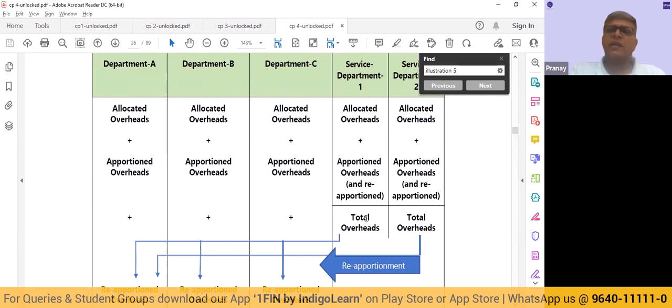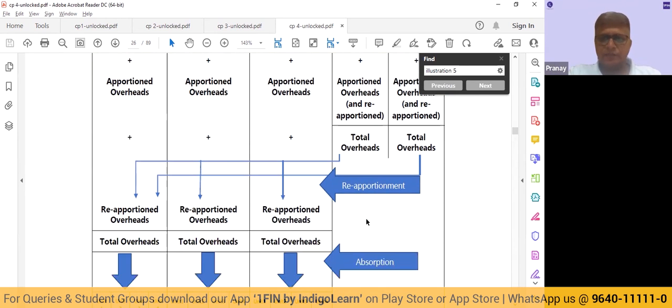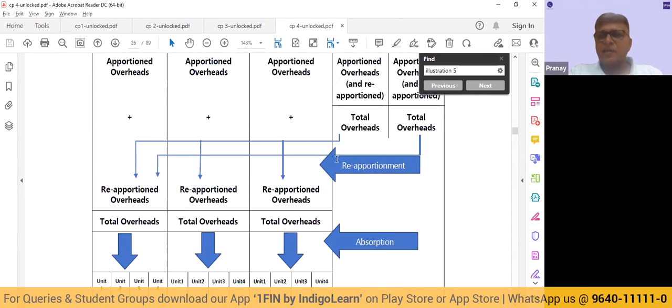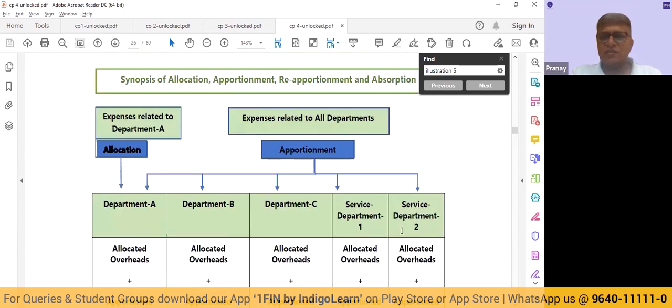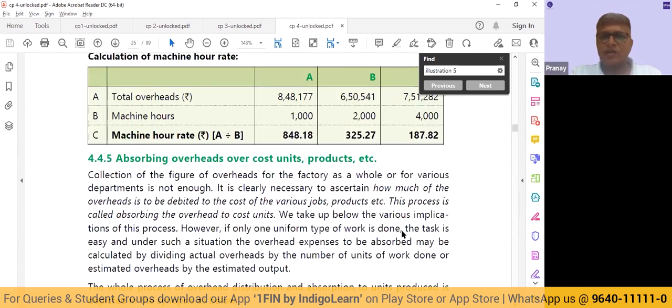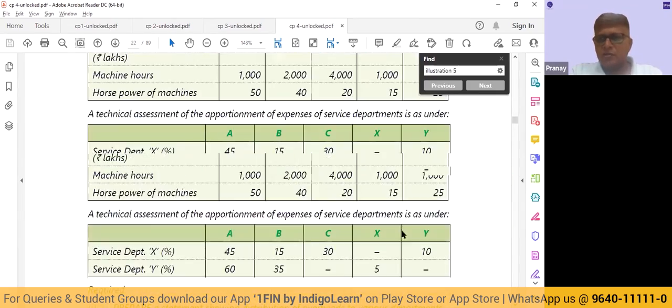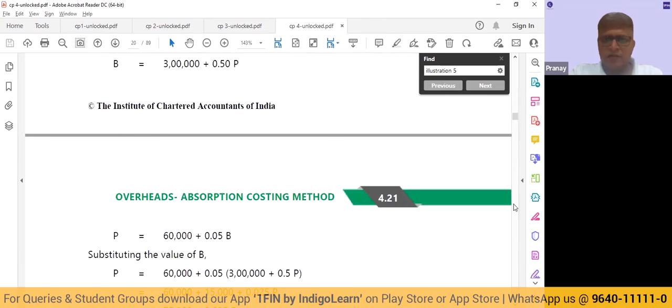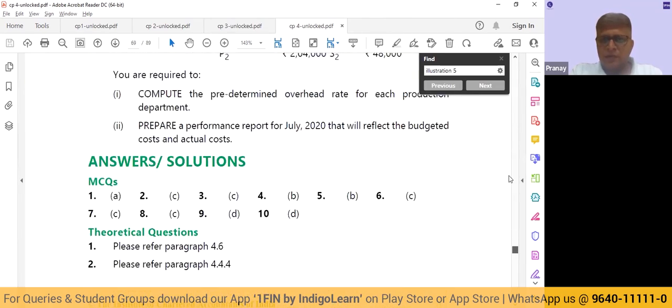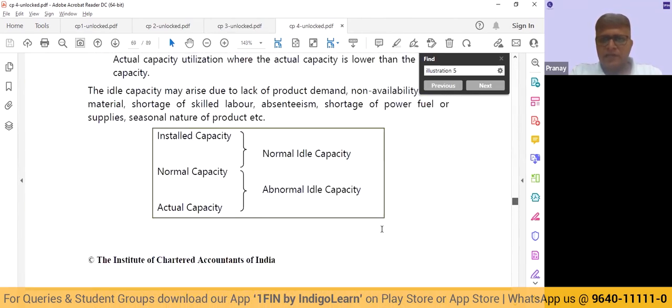So they are going to indicate how it has to be done. And then as far as reapportionment is concerned, there are a couple of methods: simultaneous equation, continuous distribution, step distribution, reciprocal distribution. Those methods have to be understood, and you will have to keep in mind while preparing for your examination.